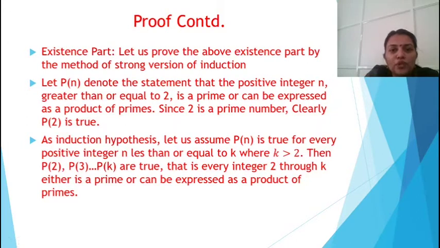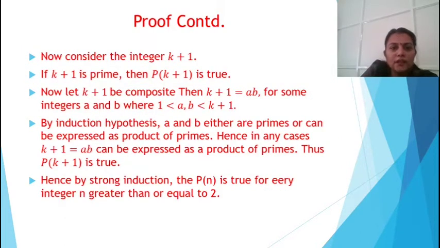Now we have to show that P(n) is true for the integer k plus 1. For that, consider the integer k plus 1. If k plus 1 is prime, then P(k+1) is true. Now assume that k plus 1 is composite.